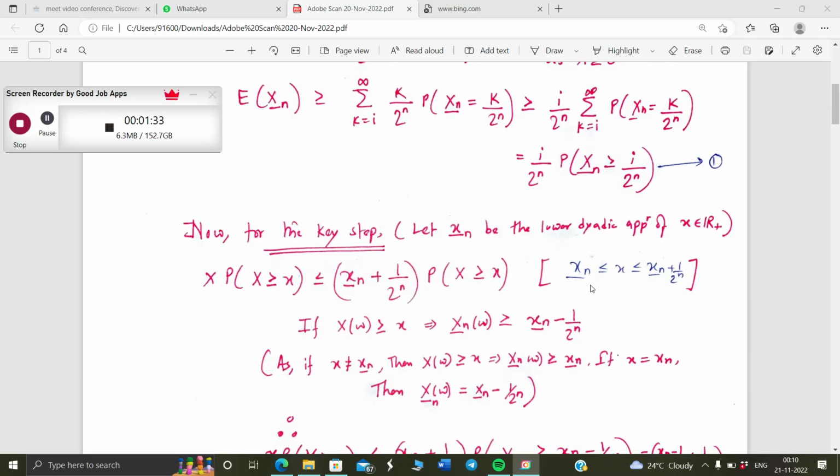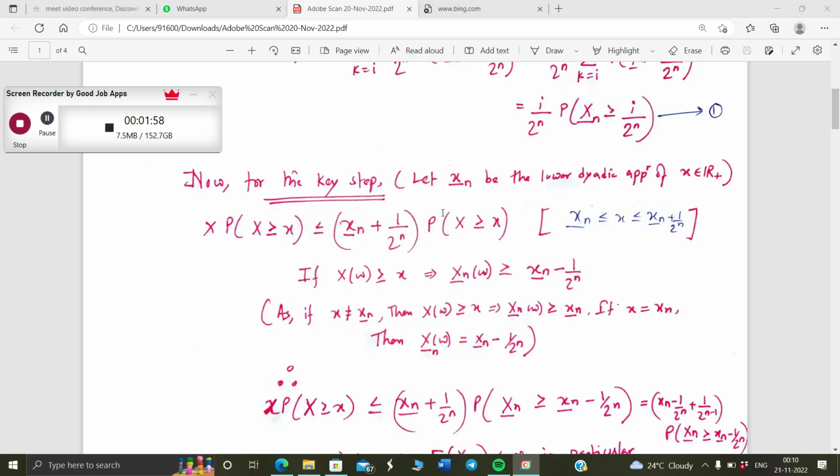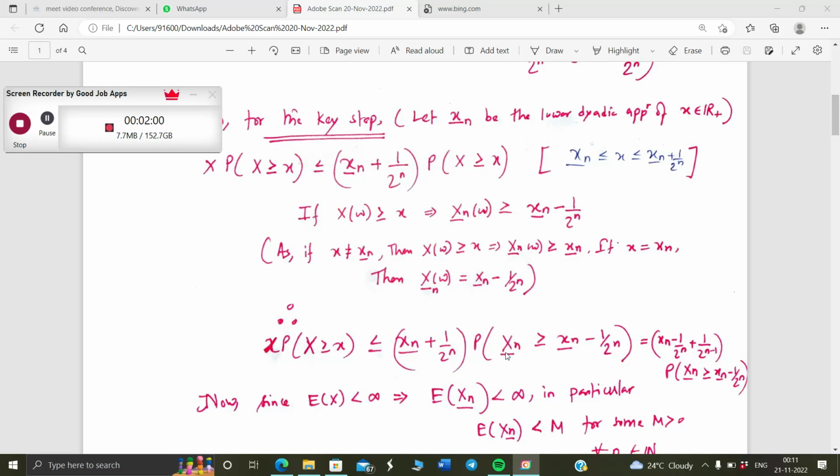So now we go for the most important key step. For any x which is in R plus, basically which is non-negative, x times the probability that X is greater than or equal to x can be written as x_n bar plus 1 by 2 to the power n. Instead of x, we can write x_n bar plus 2 to the power n. Again, small x_n bar is the lower Dirac approximation of the number small x_n. The probability that X is greater than or equal to x. Again, this second term can be replaced by the probability that the lower Dirac approximation is greater than the lower Dirac approximation of x_n minus 1 by 2. Again, why?